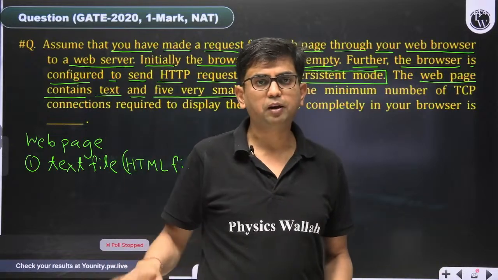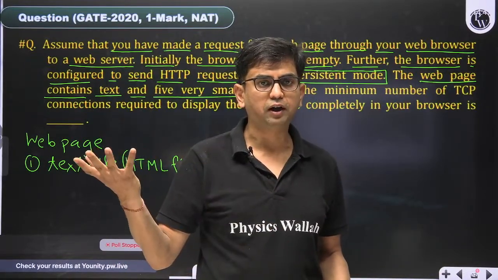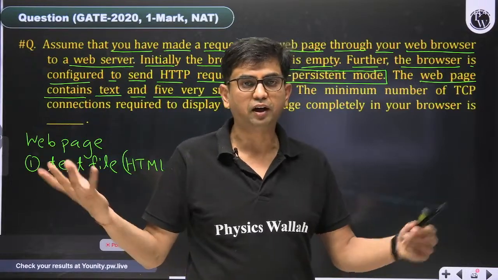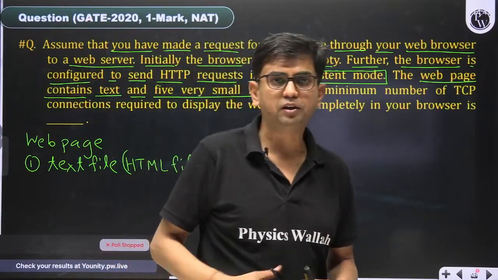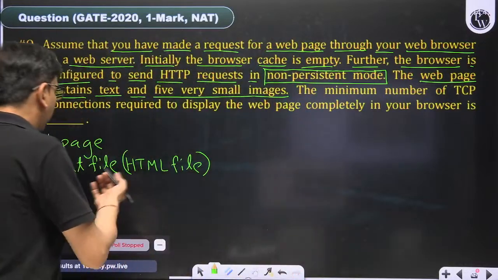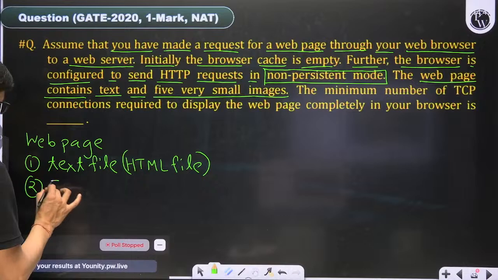The HTML file is basically a text file, but it contains markup language, semi-structured data. You can parse it using the braces and show it as a web page in a browser. So a text file, basically an HTML file, and then 5 small images.